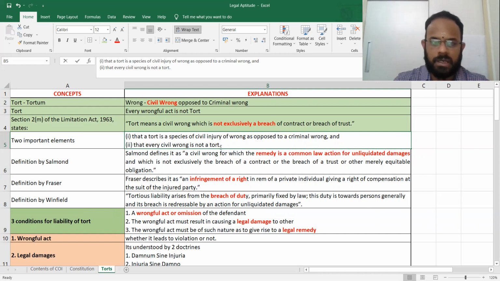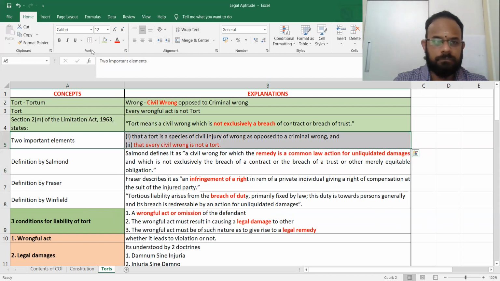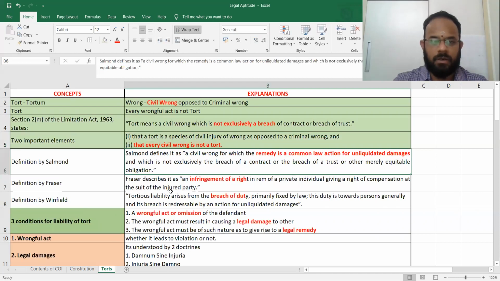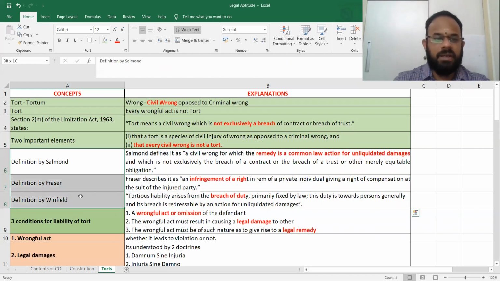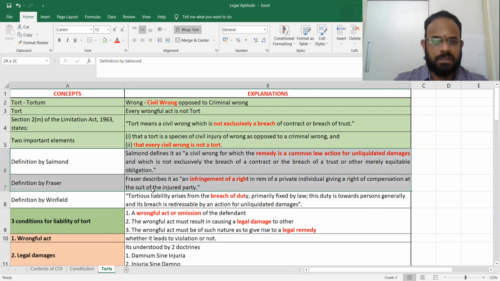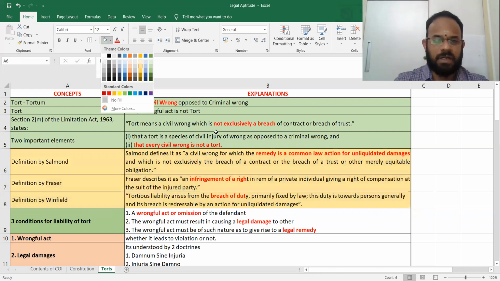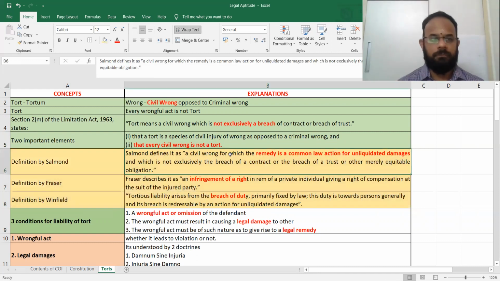So shall I underline, shall I mark this in red color? Are we clear with this? Yes, maybe I'll make it bold. So you should be clear now. Now, three definitions we will try to take. These three definitions will be saying the same thing again and again. We will use a different color and study so that it becomes attractive.